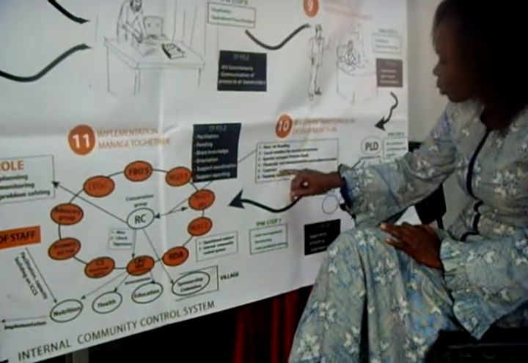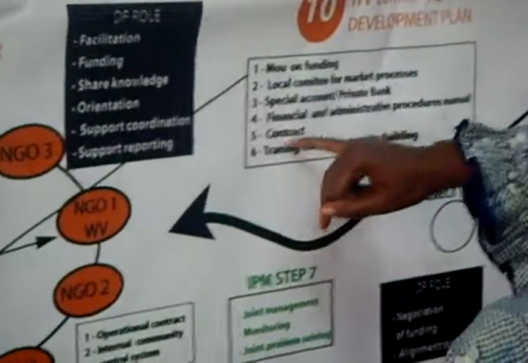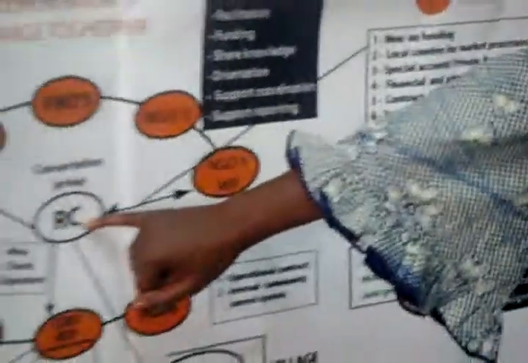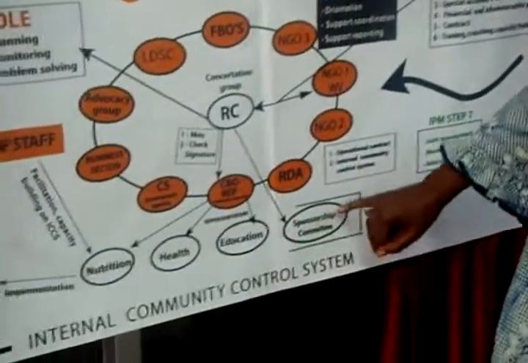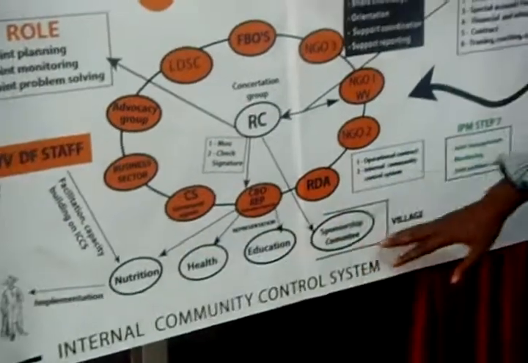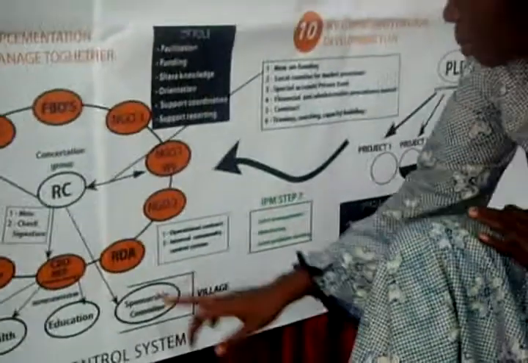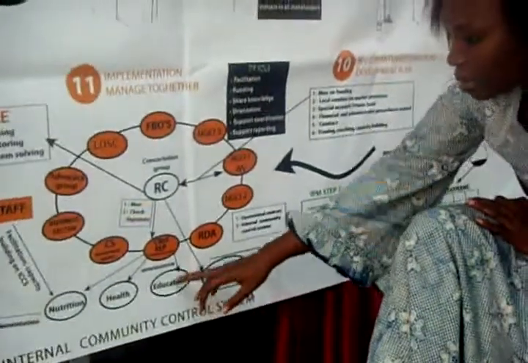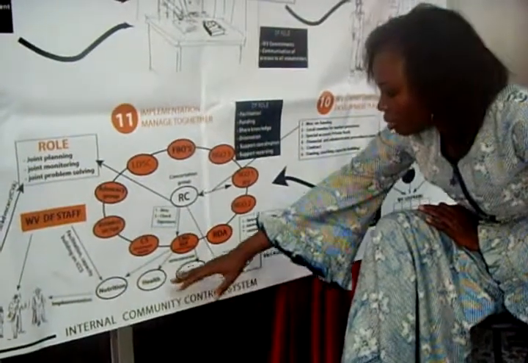And also we have the contract as a tool, contract between the local government and the CBOs at village level. These CBOs could be sponsorship committee, education, health, nutrition, but most of them are not created for World Vision. These CBOs already exist at village level.